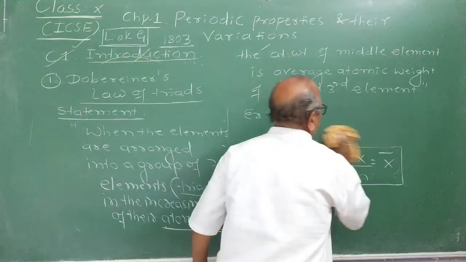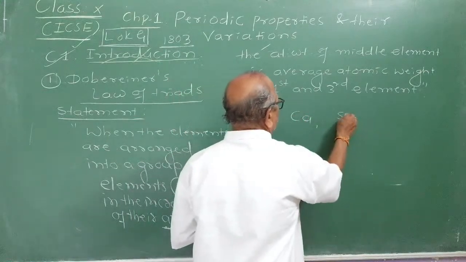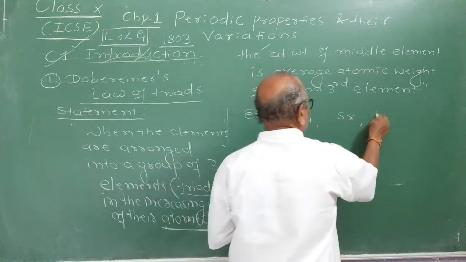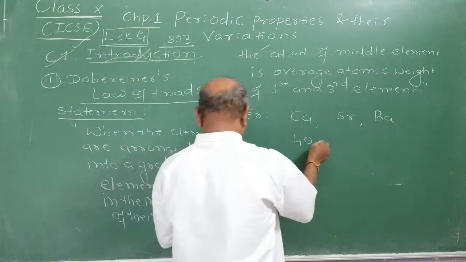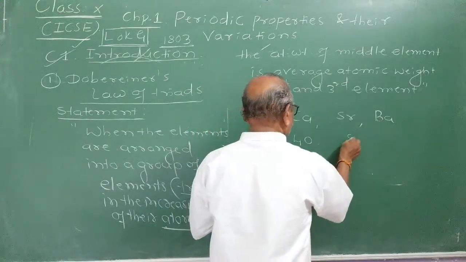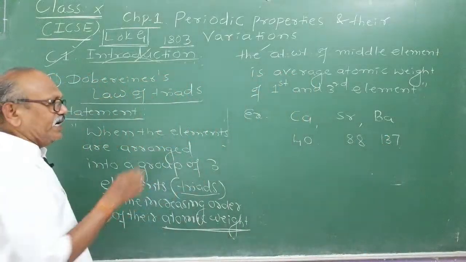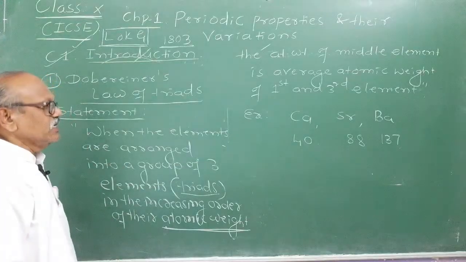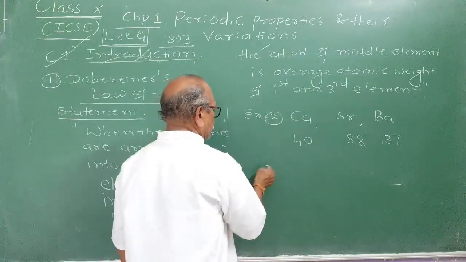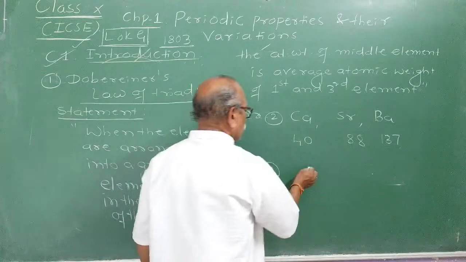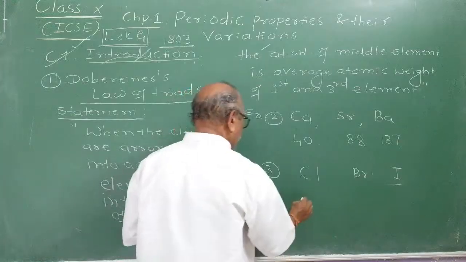Another example I will take. Check whether calcium, strontium and barium form triads, with atomic weight of calcium 40, strontium 88, barium 137. Calculate and tell me. Even if it is close to 88, it is okay. Calcium, strontium, barium: check, do they form the triads? That is example 2. Example 3 is chlorine, bromine, iodine. You just check. It need not be exactly the same.